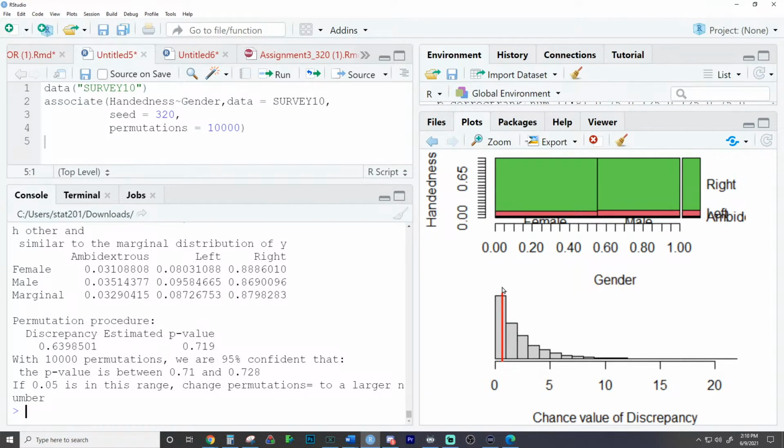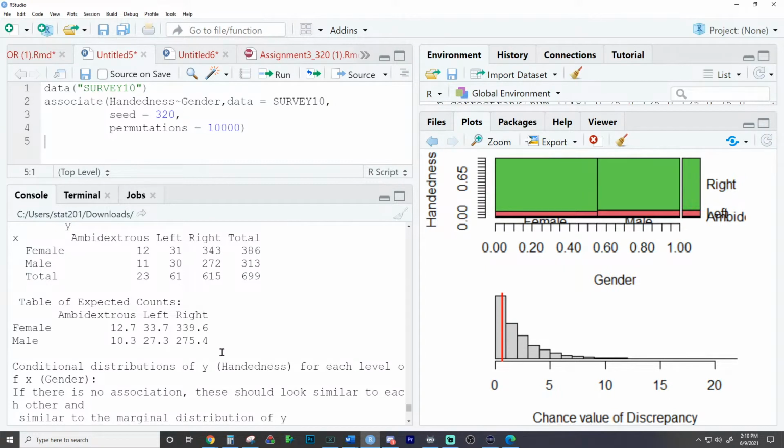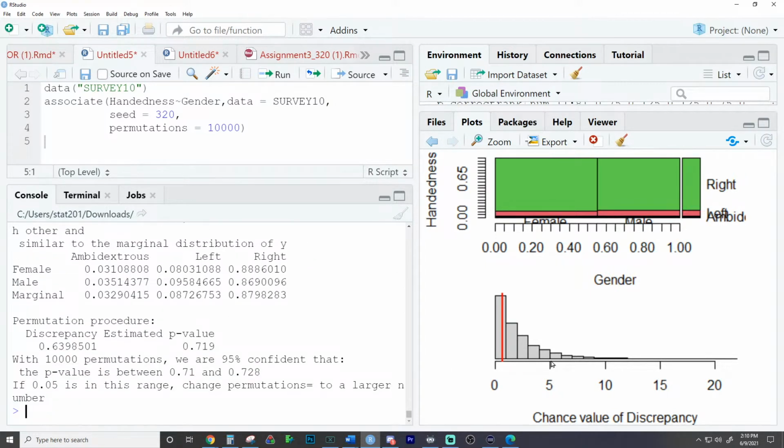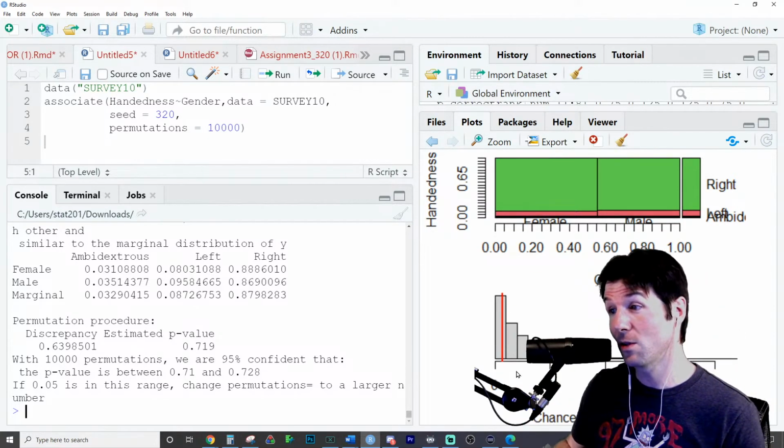We are finding our discrepancy, which is the observed minus expected squared over expected. All of those things are being calculated up here for us. And then we are looking at what would happen by random chance variation via random permutations. Once again, that's when you take your papers, throw them up in the air and just say, hey, whatever lands nearest to you is what you get.